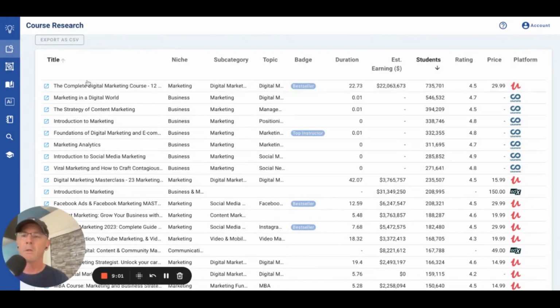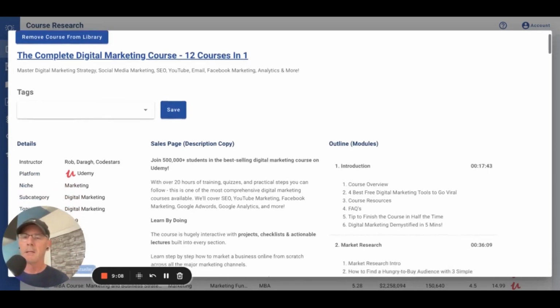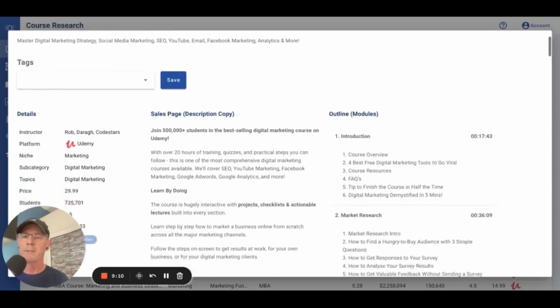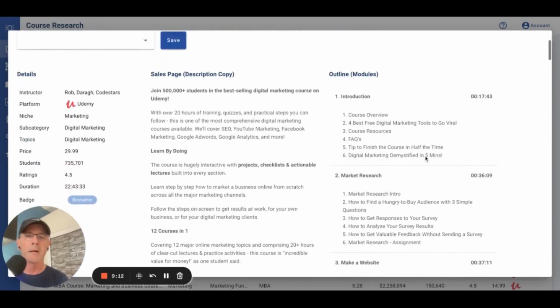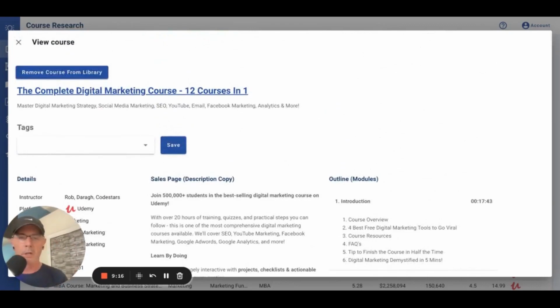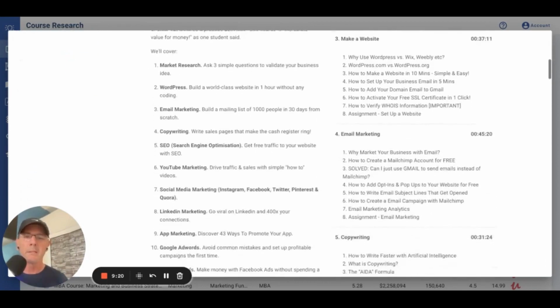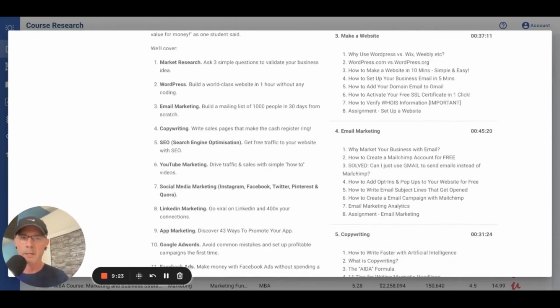Now, if you like one of these courses, just open it up, and you can do a couple of things here. And again, I think you'll find this very helpful. One is you can read all about it, see how they outline it, what's included in the course. So if you're creating a course on digital marketing, and this is a very popular course, what are they teaching that maybe you should include? Okay.